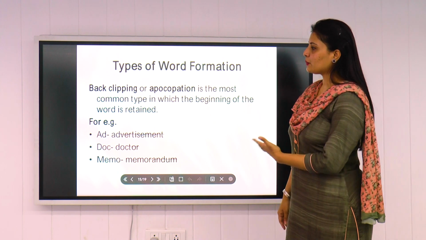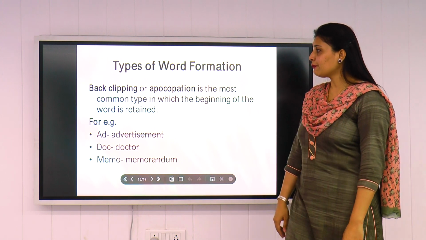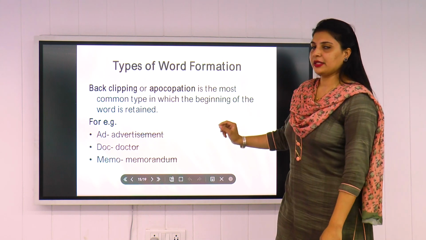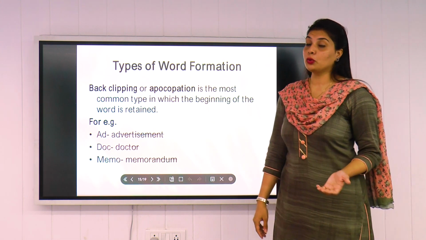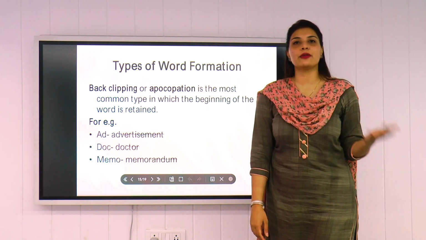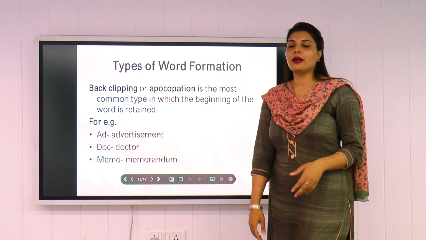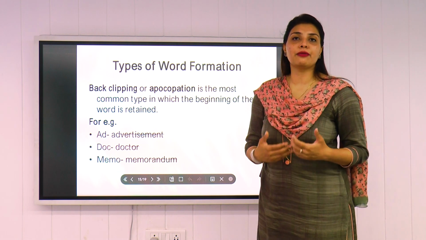So coming to the first one, back clipping. Back clipping is basically the word advertisement. So we normally say ad, right? We do not say advertisement. There are a lot of advertisements in this picture, in this particular serial, in this particular movie. We don't say that. We say ads. A lot of ads are there.